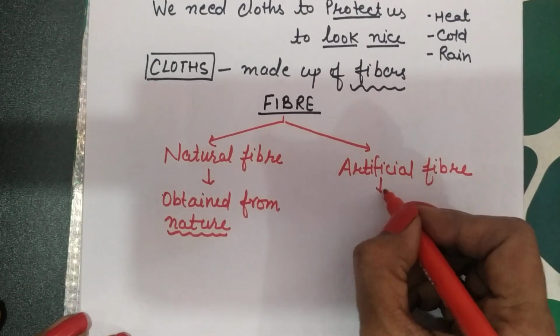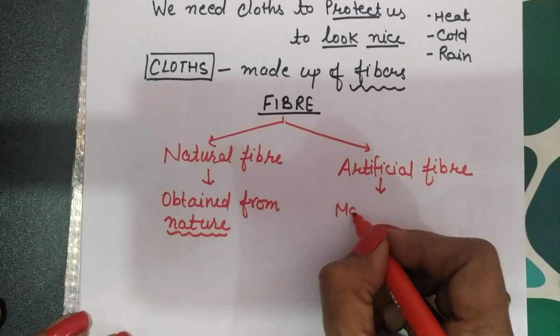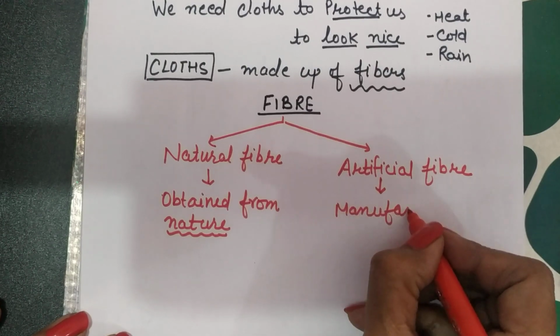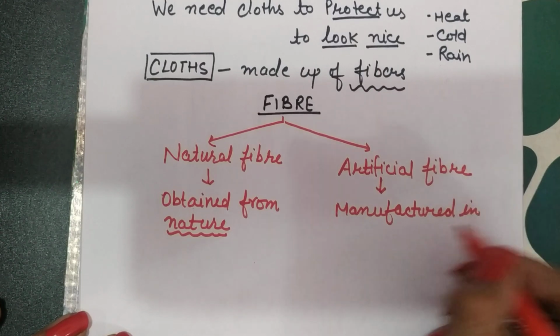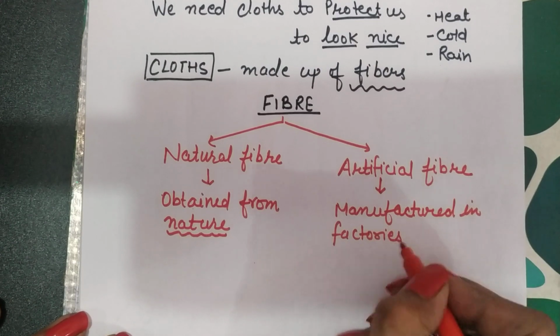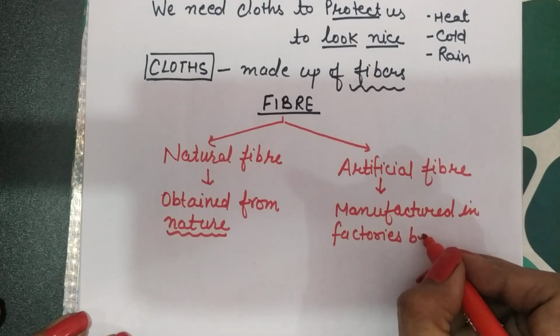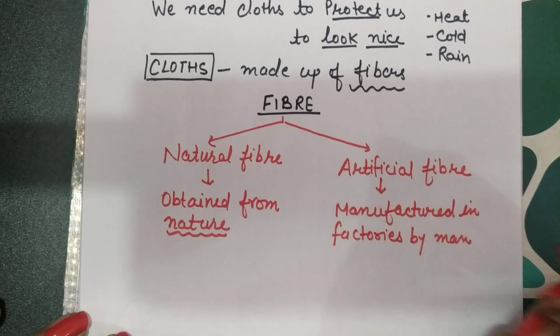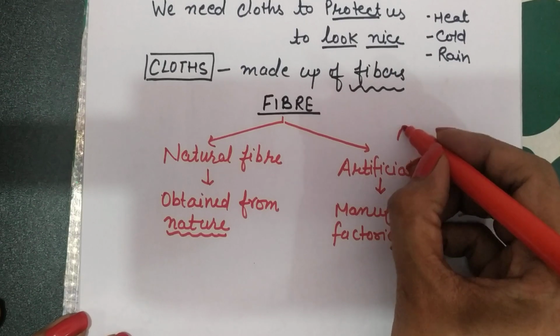And the artificial fibers, these fibers are manufactured in factories. And because these are manufactured in factories by men, that's why these are also known as artificial fiber